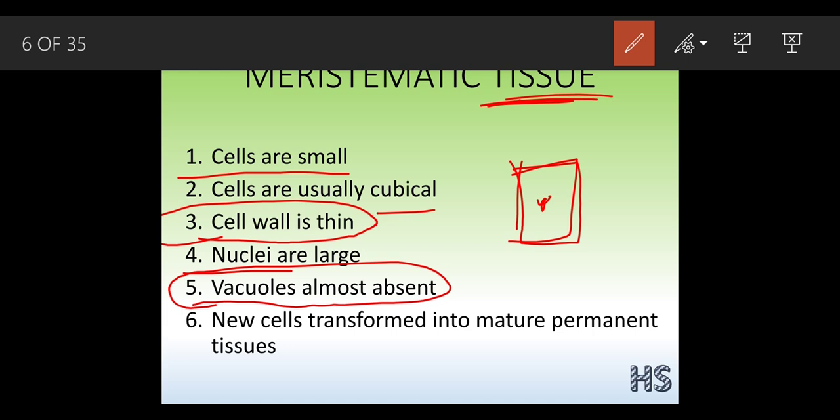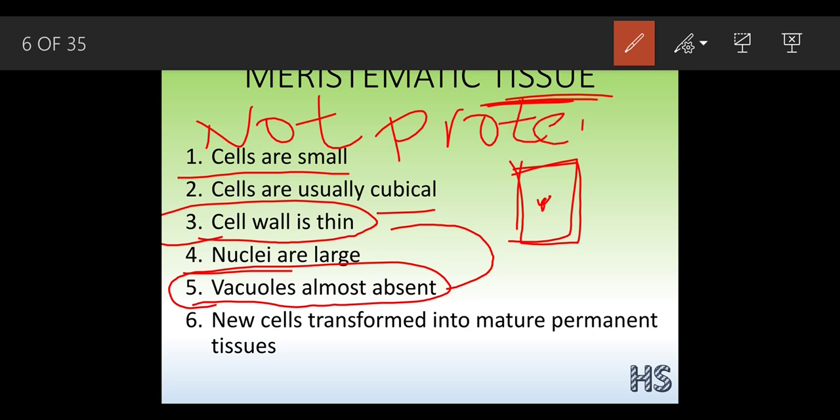Because of this, the cell wall is thin and vacuoles are absent, because these meristematic tissues are not made for protection. If the vacuoles are large and the cell wall is thick, it would be made for protection. But as I already mentioned in the first part, meristematic tissues are not responsible for protection. That is why the cell wall is thin. And you might be aware what a cell wall is. This part of the plant cell is called the cell wall.